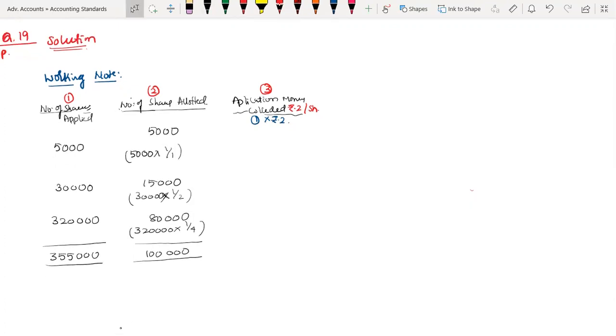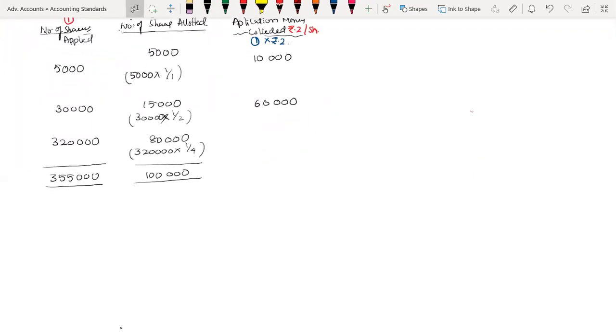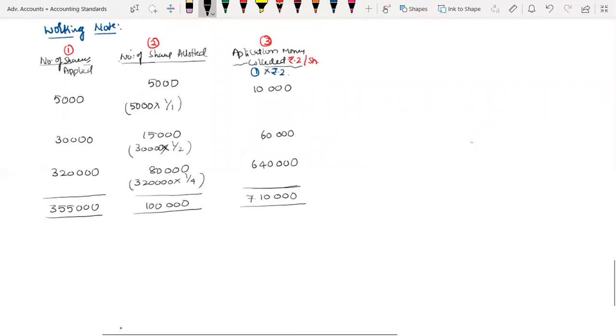Now 5,000 into rupees 2: how much did I collect? 10,000 rupees. Next, 30,000 into 2 is 60,000. Next, 3,20,000 into 2 is 6,40,000. The total amount I have collected is 7,10,000.